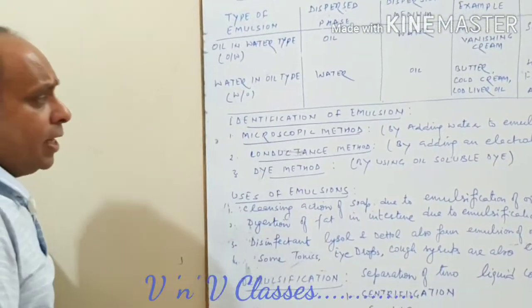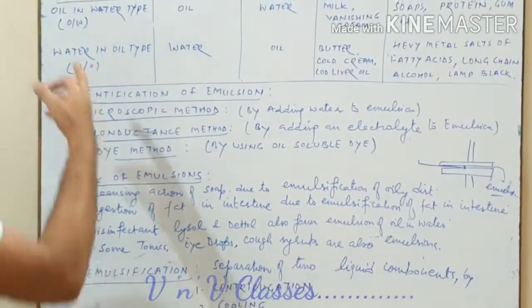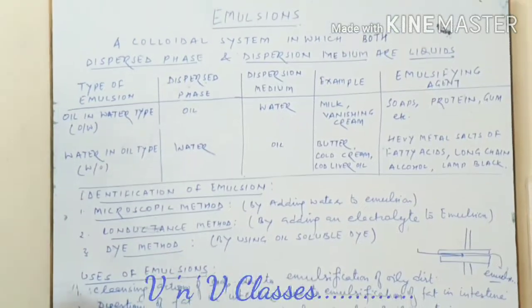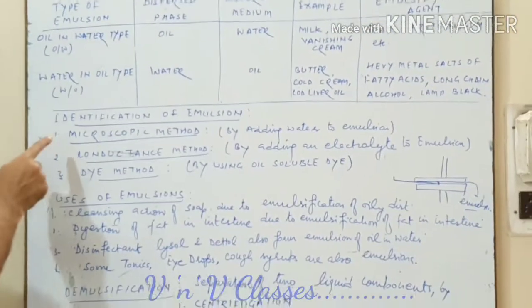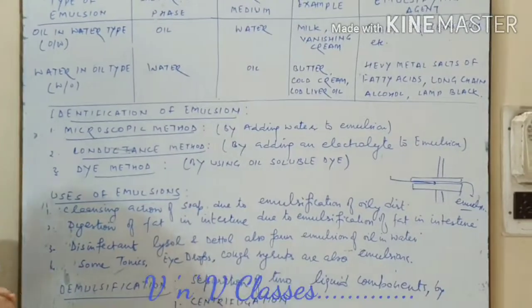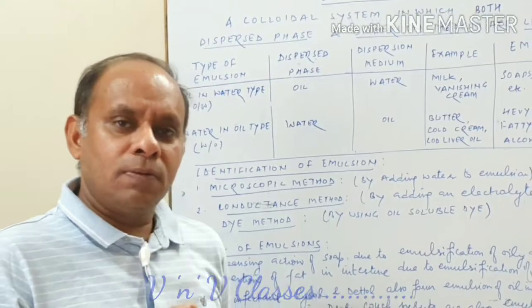Now if you want to identify whether the given emulsion is oil in water type or water in oil type, we have certain methods of detection also. There is one which is called the microscopic method. What we do? We get the emulsion, we add some water to it.